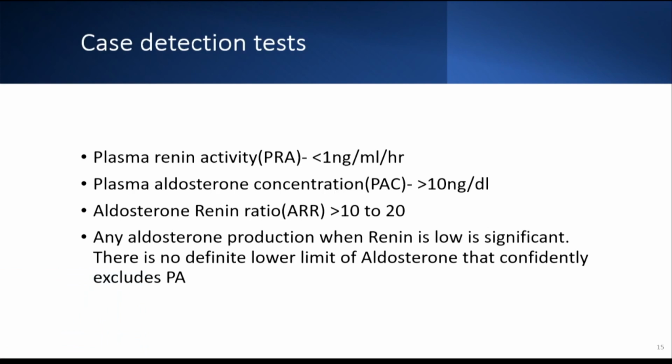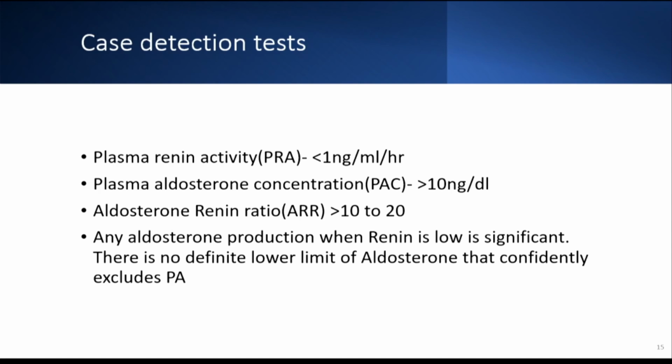This is the cutoff. Plasma renin activity should be less than 1 nanogram per ml per hour. Aldosterone should be more than 10. Ratio should be more than 10 to 20. So this is the latest cutoff guidelines. Probably we are going to have even lower cutoff in next guideline, which is going to come in next 2 or 3 years, because of lots of newer data and evidences which is suggesting it's very common.